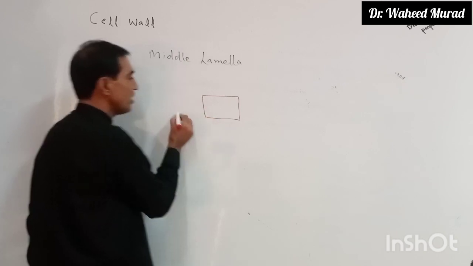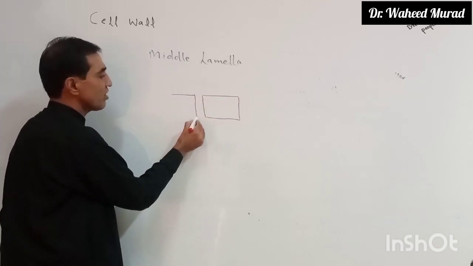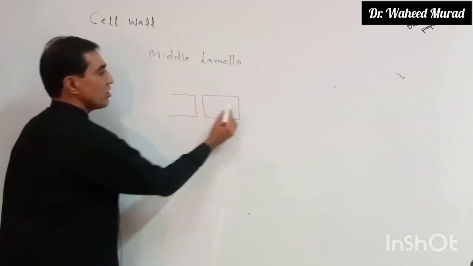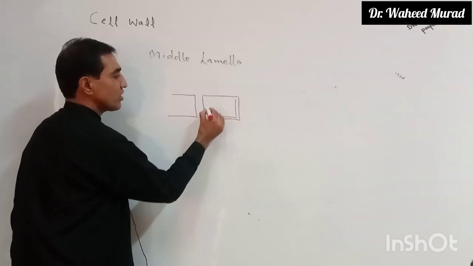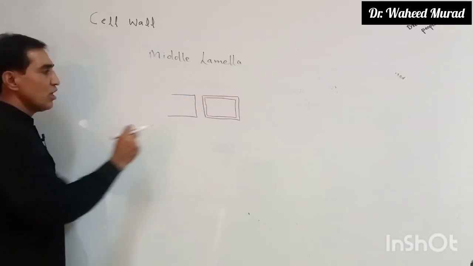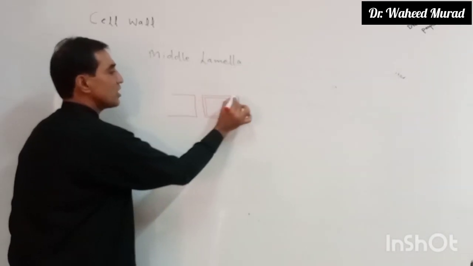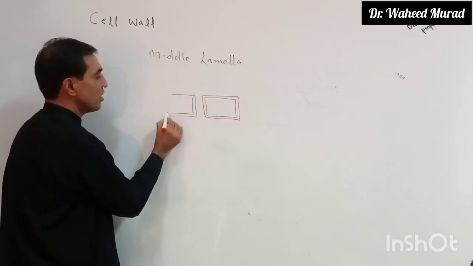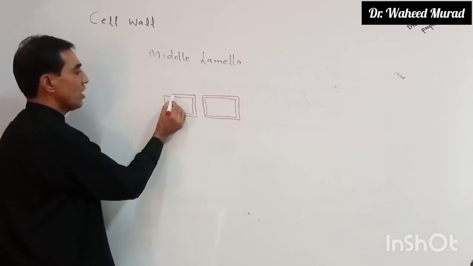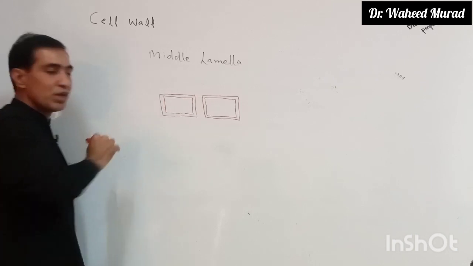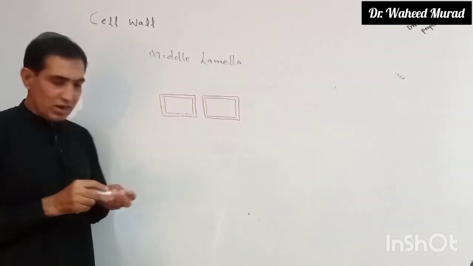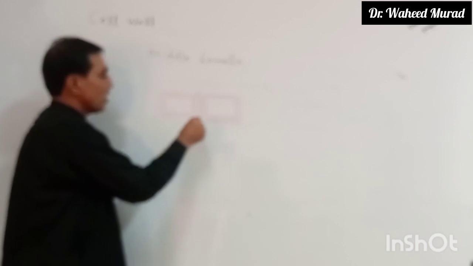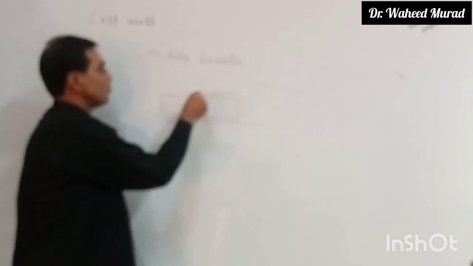Let's suppose this is one cell and this is another cell. फर्ज करें ये साइटोप्लाज्म, साइटोप्लाज्म के इर्द गिर्द फर्ज करें ये प्लाज्मा मेम्ब्रेन, प्लाज्मा मेम्ब्रेन के बाहर ये प्राइमरी वॉल एक सेल का. This is the plasma membrane of another cell, and outside it the primary wall. Now this layer, this one, the black color line, this is middle lamella.